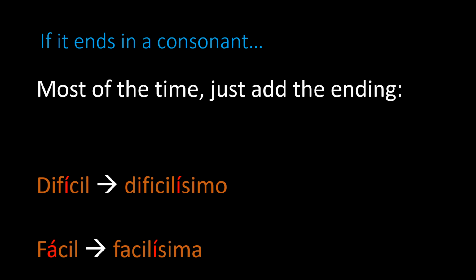Look at fácil. If you want to make that the feminine form of very, very easy, you'd say facilísima. Notice that you have a change in the accent mark. See where the accent mark moves to in both of those examples.